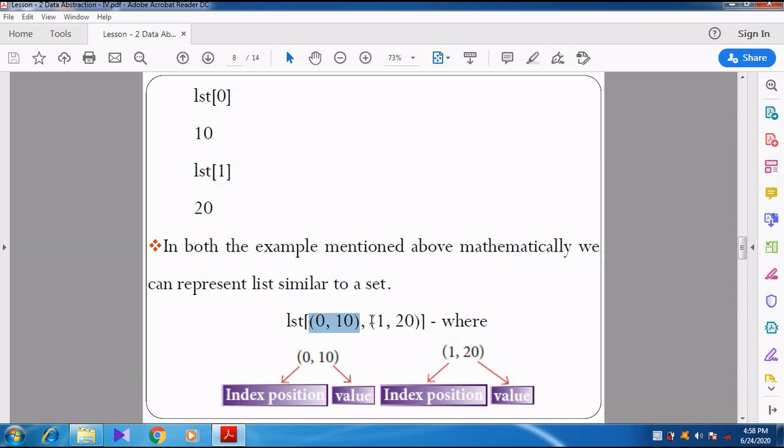The next element, 1, 20, is also given within parenthesis. So altogether it is represented in square brackets. So 0 represents the element called 10, and the first position represents the element called 20. So that is what they have explained here.